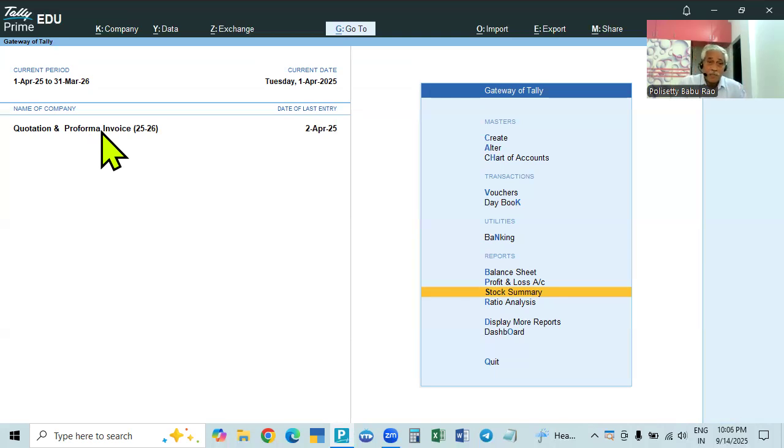It is a substitute for the real taxable voucher, that is the tax invoice. The pro forma invoice is a duplicate or clone of the original invoice. So that will be given to them, and later that will be converted into a sales invoice. That we will take up in the next video.